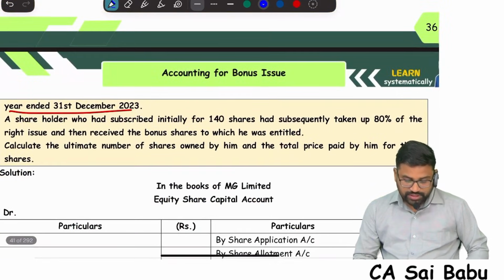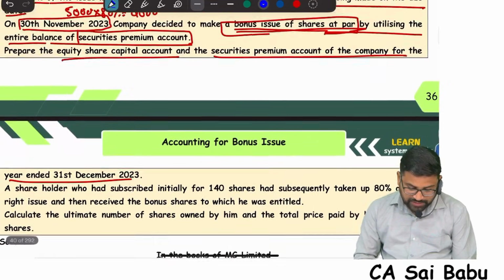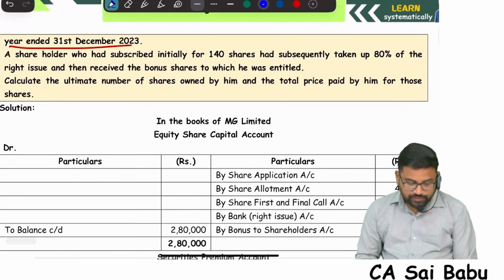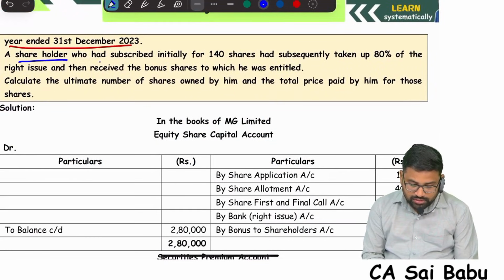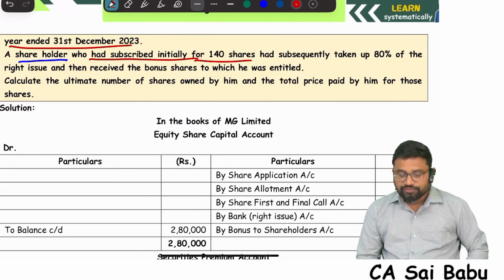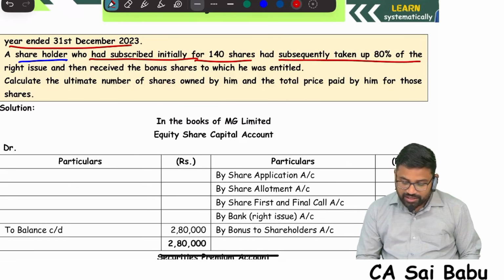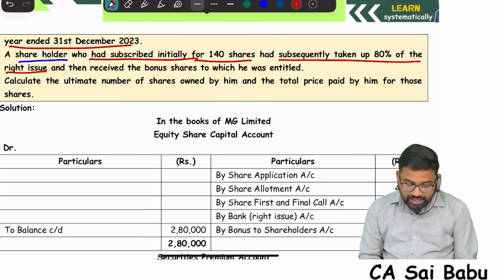Also, sir, in this question, if you see the second part: a shareholder who had subscribed initially 140 shares had subsequently taken up 80% of the right issue and then received the bonus shares to which he was entitled.